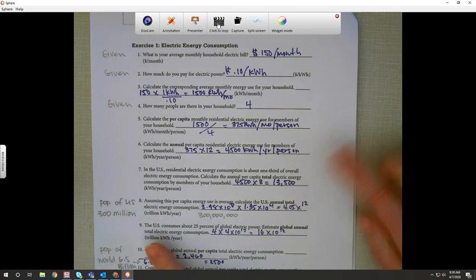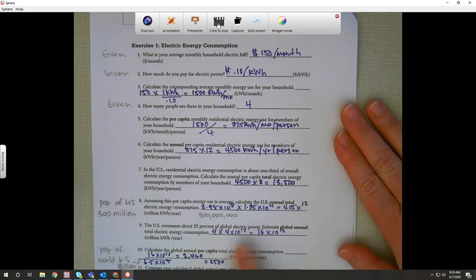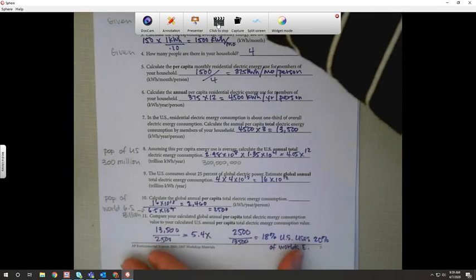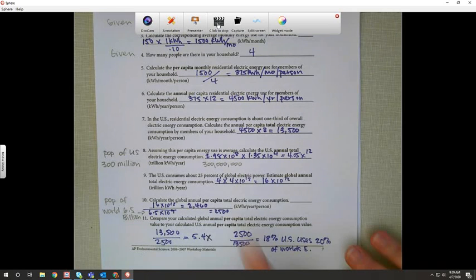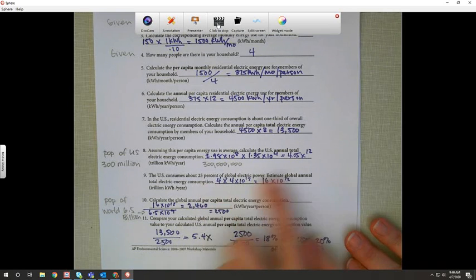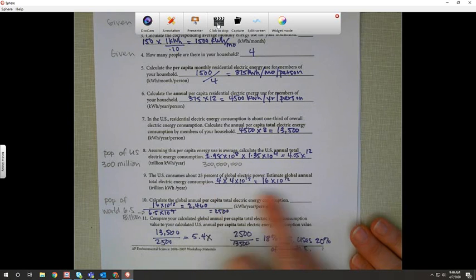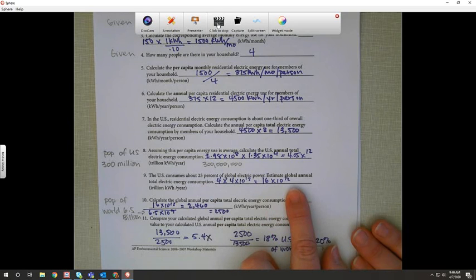So the U.S. consumes about 25% of the global electric power. And I'm going to move this up at this point. So here we're going to take this number from number 8 and multiply it by 4 to get the global use. So that's 16 times 10 to the 12th. So that's 1,600 billion, right? 9 is billion.